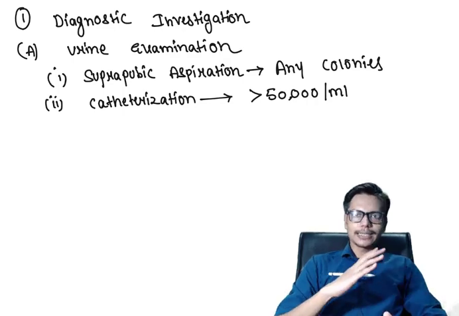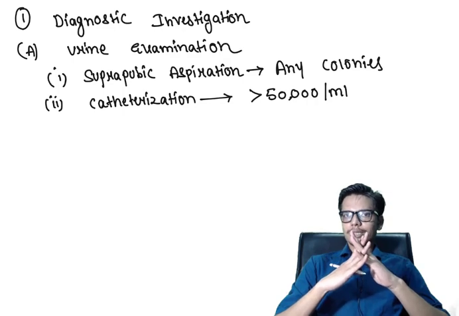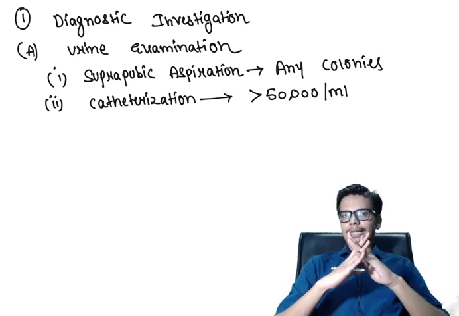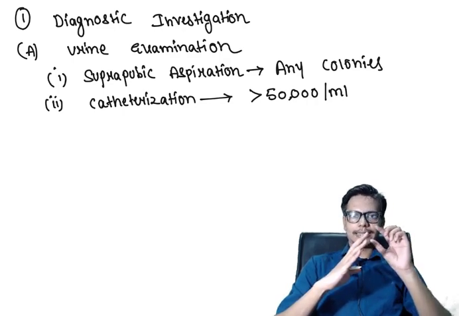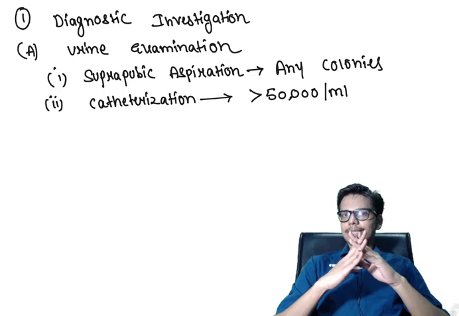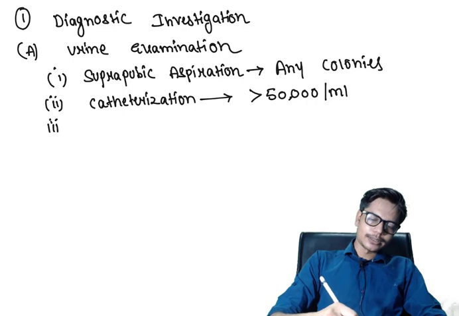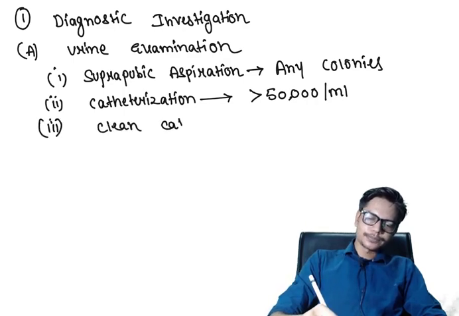And if catheterization is not possible, or if it is an older child who can void in your sample container, we can ask the child to void in a sample container. Usually the midstream urine sample is collected, and this type of sample is known as clean catch sample.